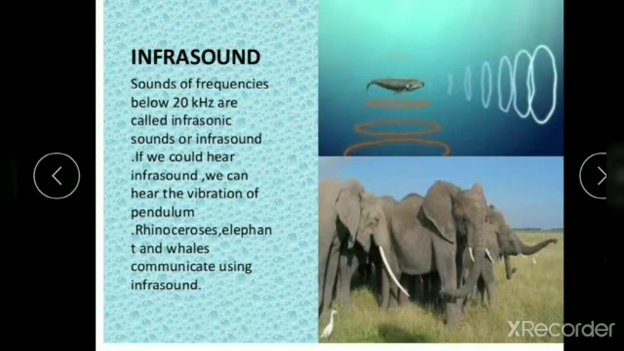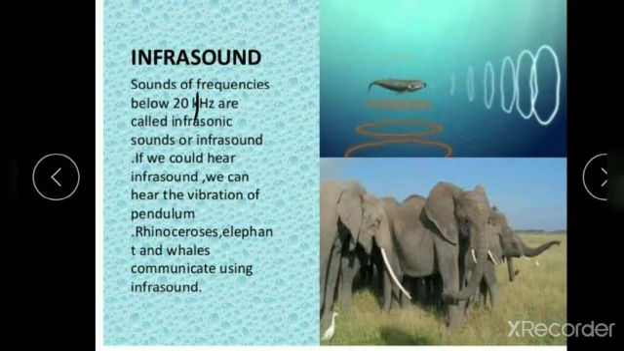You know that sound is produced by vibration. When these vibrations are so slow, we can say that the frequency is low, so we cannot hear or detect the sound produced by it. Any sound with a frequency less than 20 hertz cannot be detected by the human ear. Such sounds are called infrasonic sound. Sounds of frequencies below 20 hertz are called infrasonic sound or infrasound.